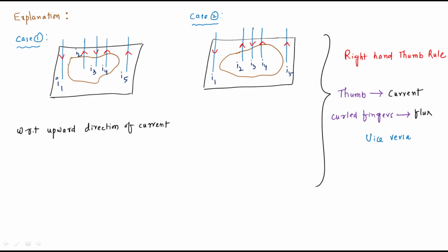So the flux direction through that closed loop is like this, this is the curled fingers representation. This is the closed loop.